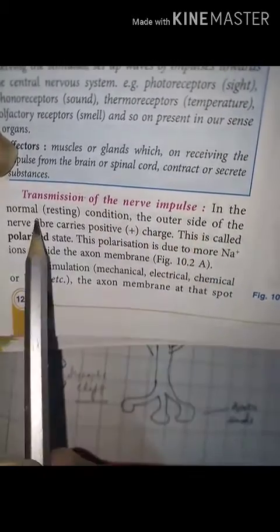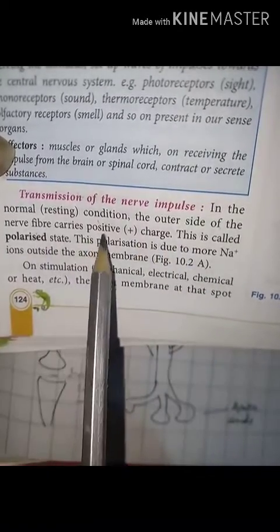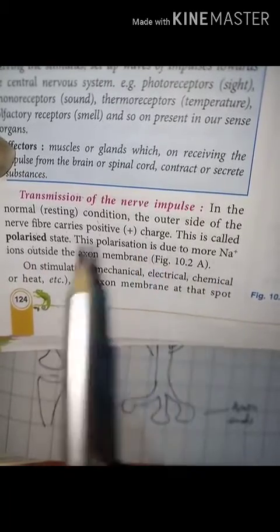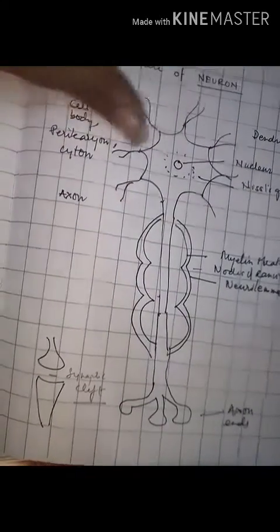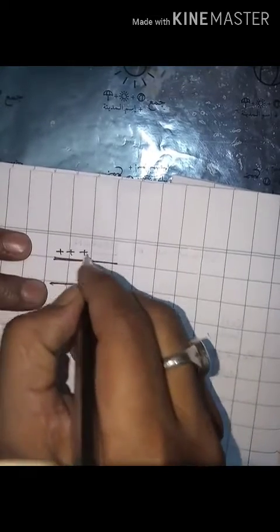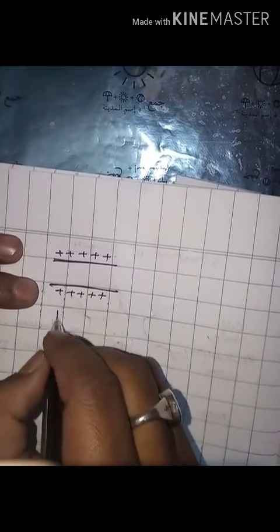In the normal or resting condition, the outer side of the nerve fiber carries a positive charge. This is called the polarized state. This polarization is due to more sodium ions outside the axon membrane. Clear? Now see the figure. So in the normal condition, the outer side of the nerve fiber carries a positive charge. This is called the polarized state.